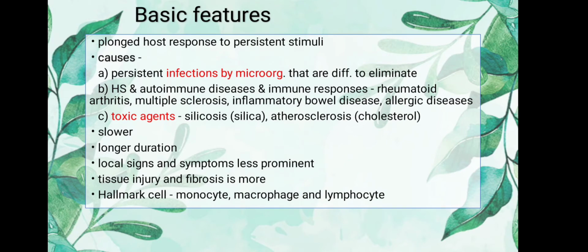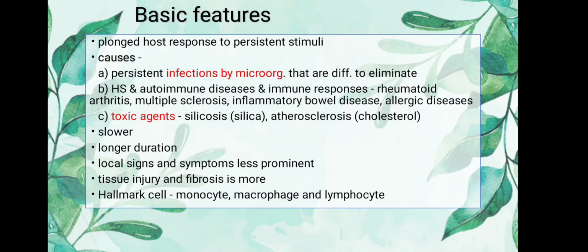Number two is hypersensitivity and autoimmune diseases and immune responses. For example, rheumatoid arthritis, multiple sclerosis, inflammatory bowel disease, allergic diseases. All these are examples of hypersensitivity reactions, autoimmune diseases, and immune responses. These also cause chronic inflammation for a long time.